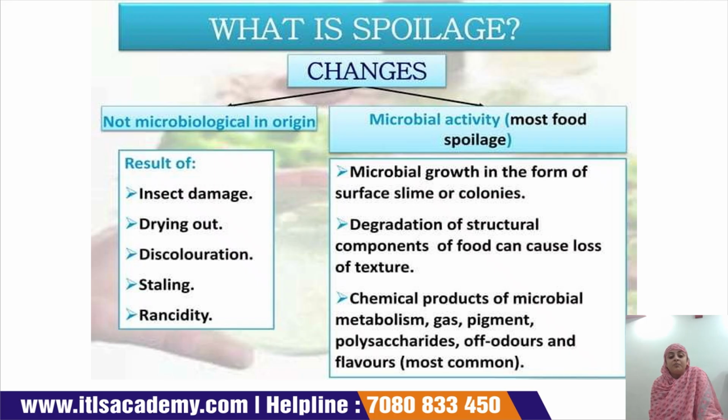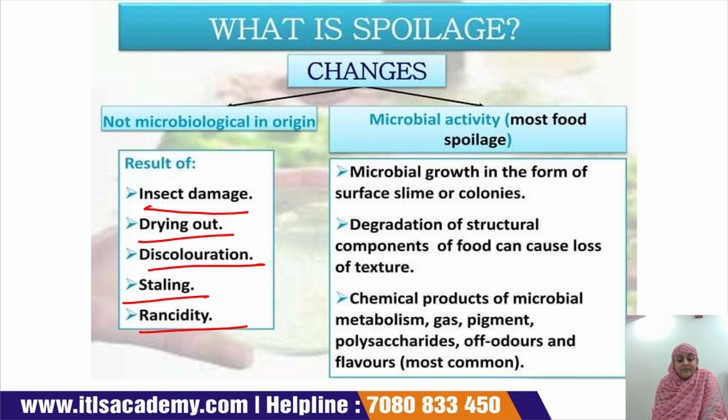If the food is spoiled by non-microbial origin, the result is insect damage, drying out, discoloration, staling, and rancidity. If the food is spoiled by microbial activity, this is the most common type of case.